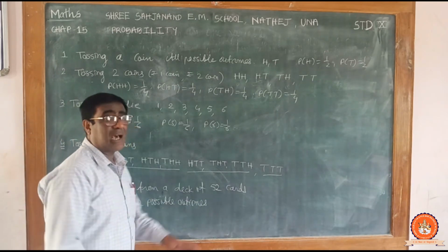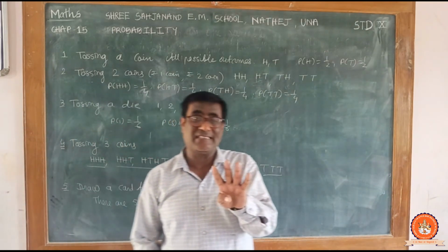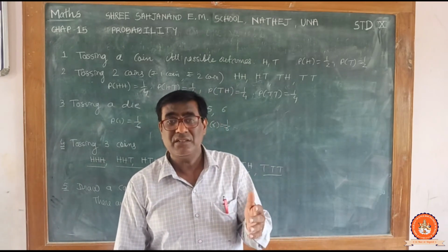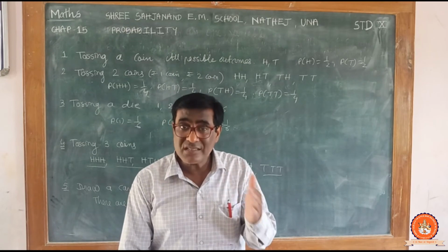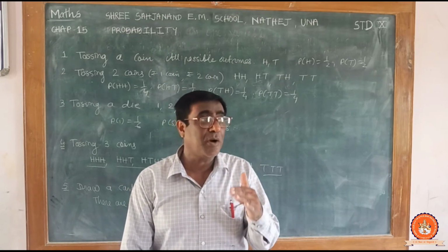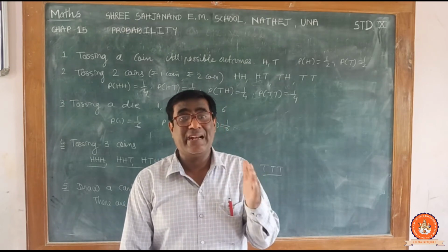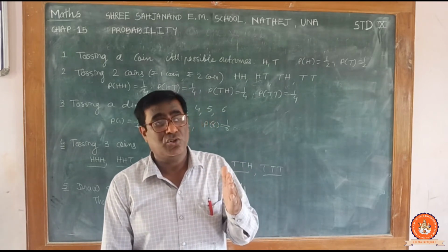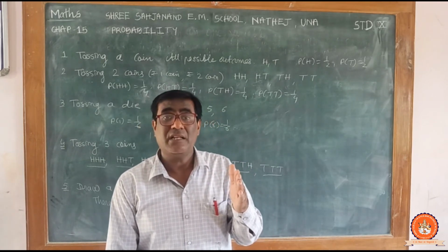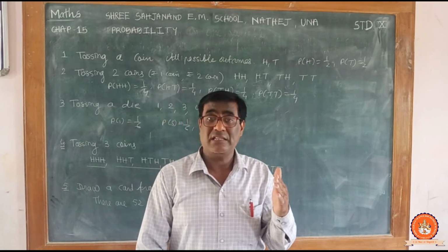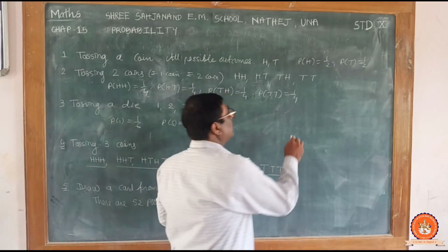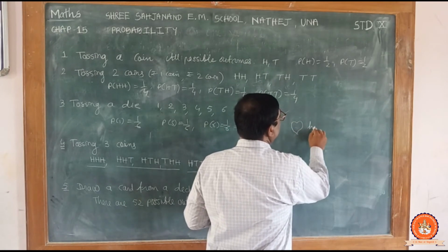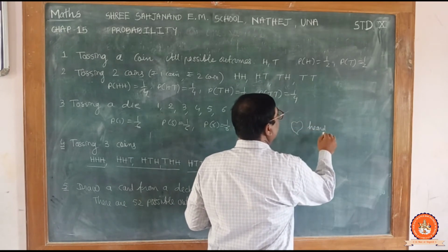See, there are 4 sets. It's a set of diamond, set of hearts, set of clubs, and set of spade. जिसको हम लाल बोलते हैं, इसको हर्ट बोला जाता है. This is heart, red in color.